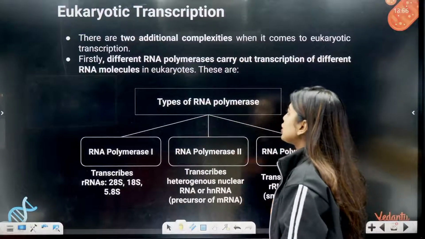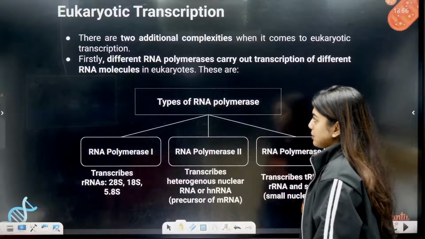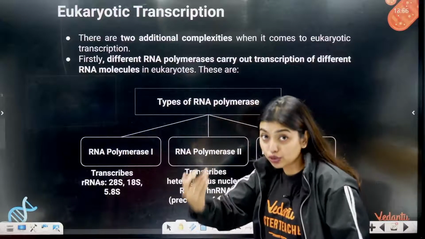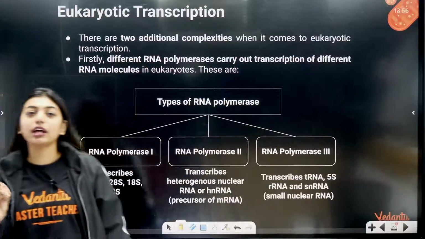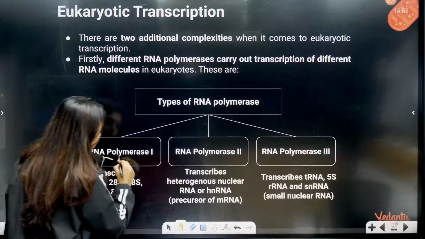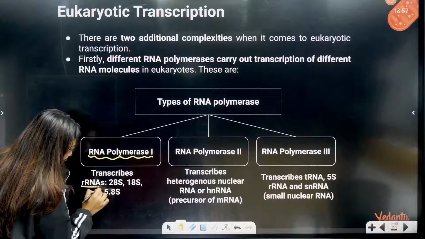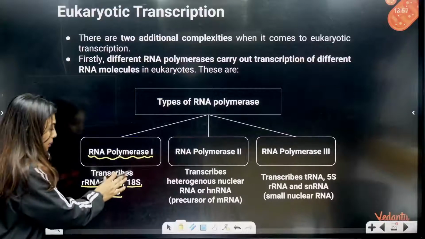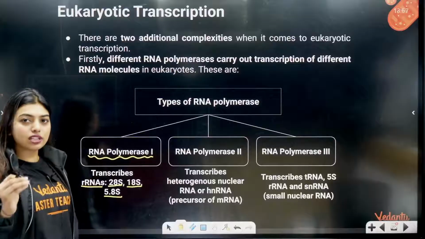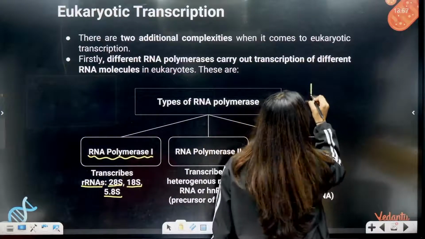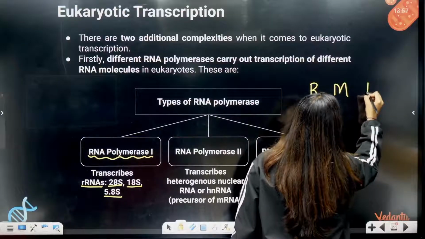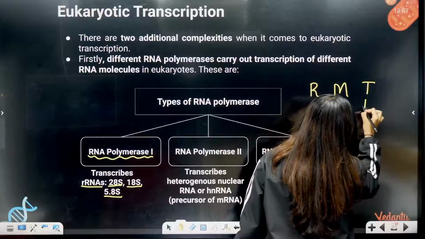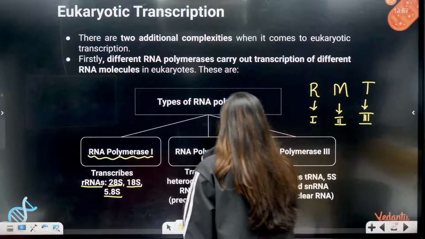Now, there are two additional complexities when it comes to eukaryotic transcription. Firstly, different RNA polymerases carry out transcription of different RNA molecules. Understood? That means different people are going to conduct different jobs. That is, RNA polymerase 1 will transcribe rRNA 28S, 18S and 5.8S. You do not have to remember these numbers, but you have to remember what it is going to transcribe. So remember like this: R, M, T, and what are the orders? 1, 2 and 3. Students, like MTR, you remember RMT.